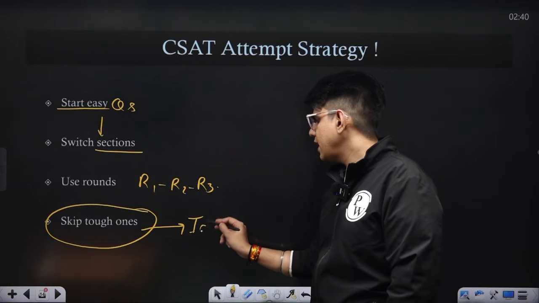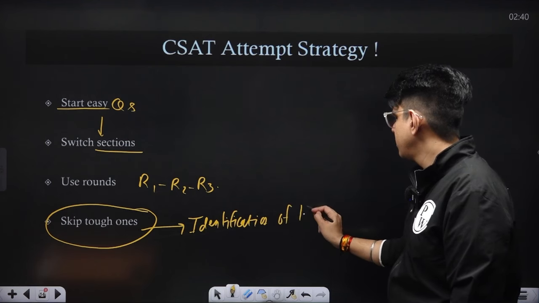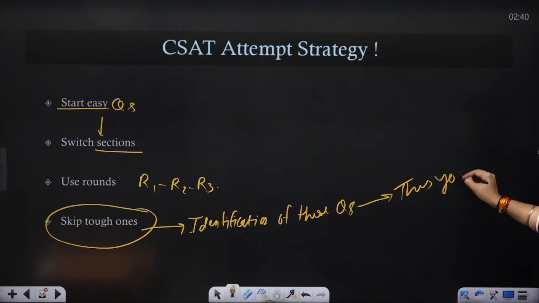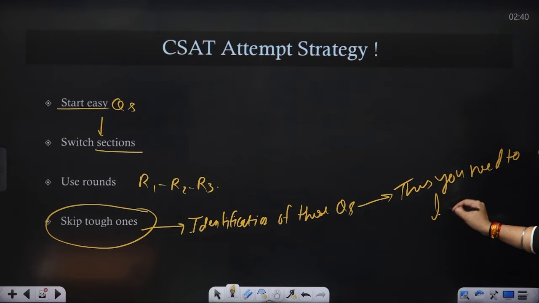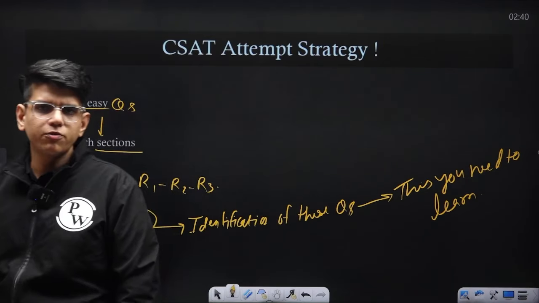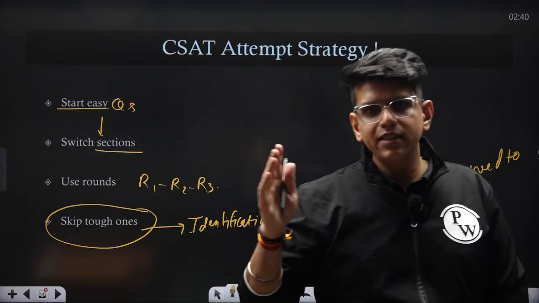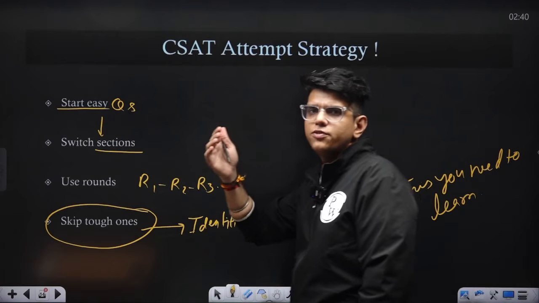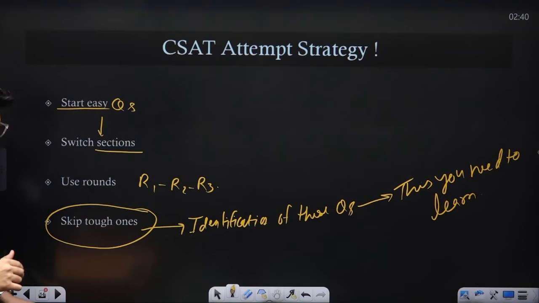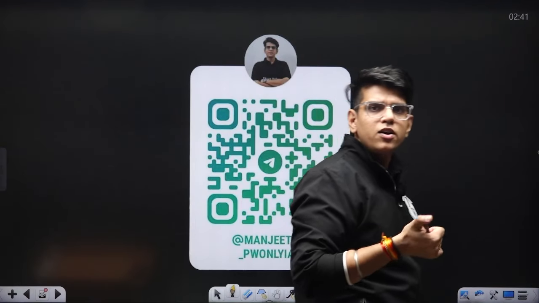Now, the problem is identification of these questions. This you need to learn. And as soon as you learn this, you will see while attempting the paper, you will feel more confident, right? You will feel that I will easily qualify the paper because I will identify the easy questions. I will be able to solve those questions very quickly and I will save time and I will have more time to solve the difficult questions. Okay, right? I hope I have given you a good enough strategy to start your papers, right?